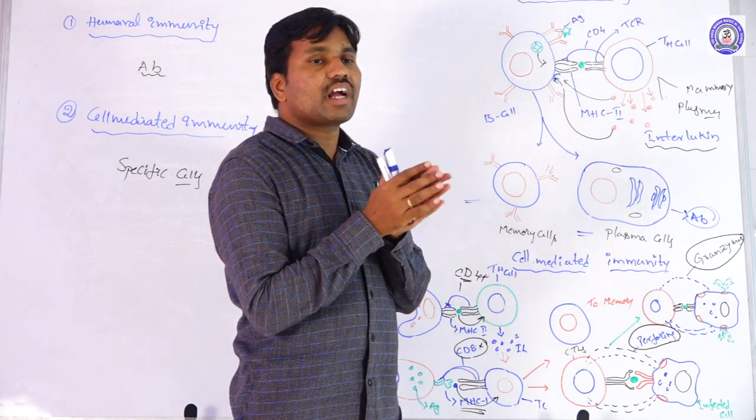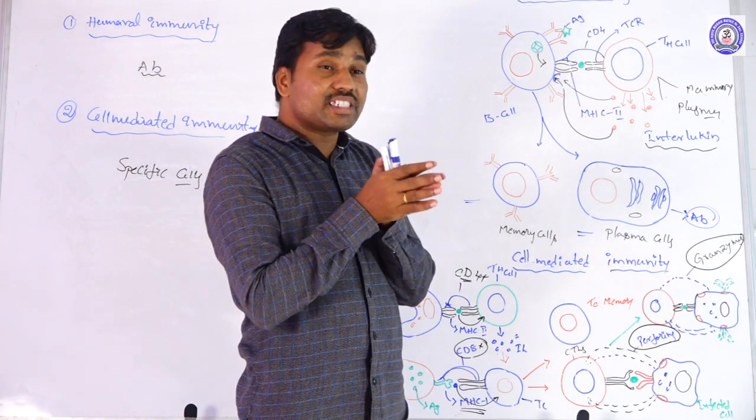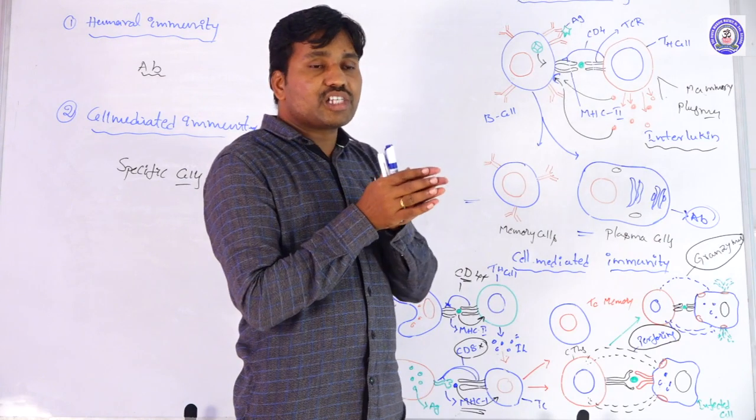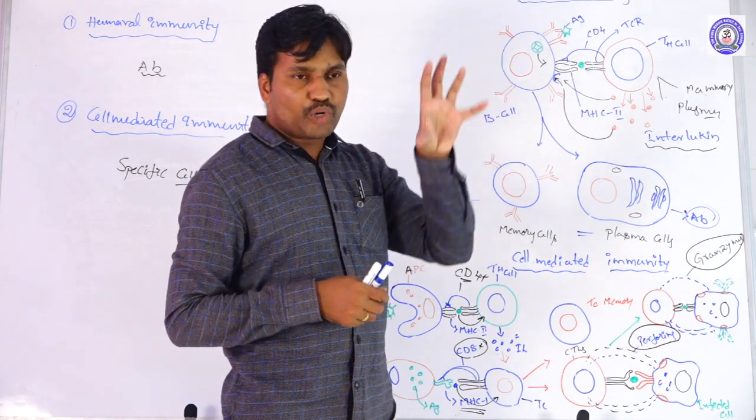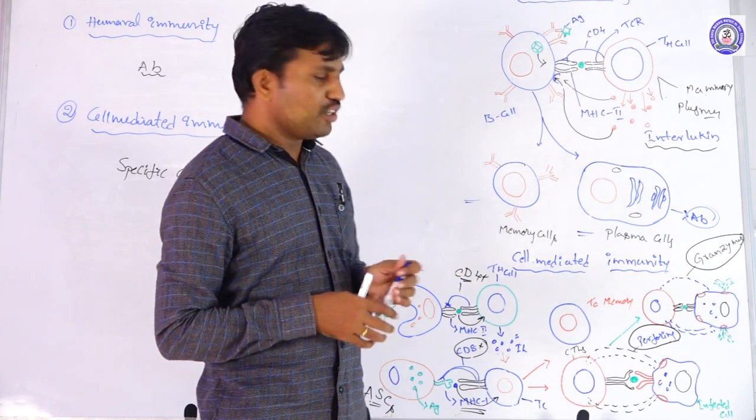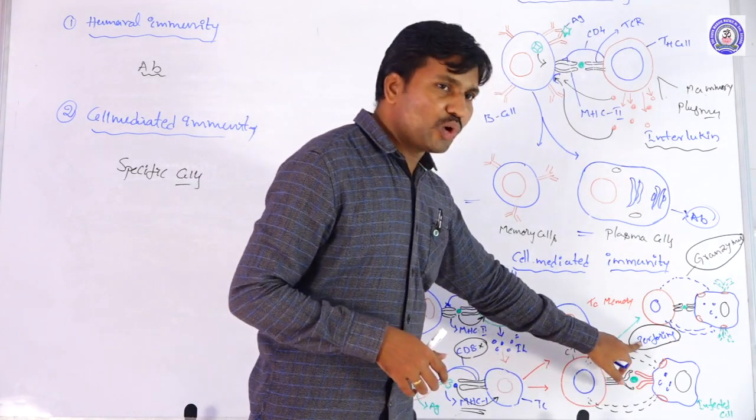Already we know that complement proteins are there; we have discussed them in the soluble mediators. The complement proteins recognize these perforins.